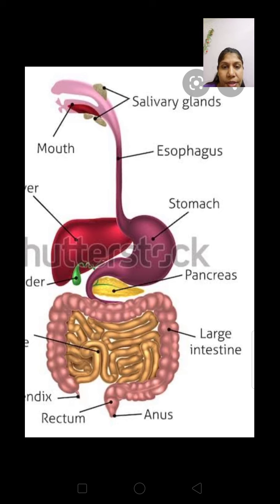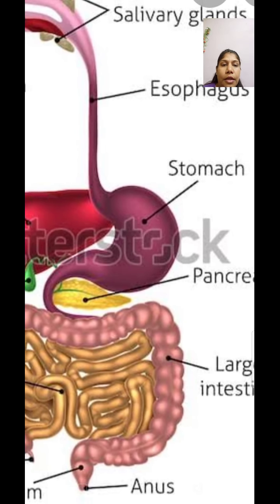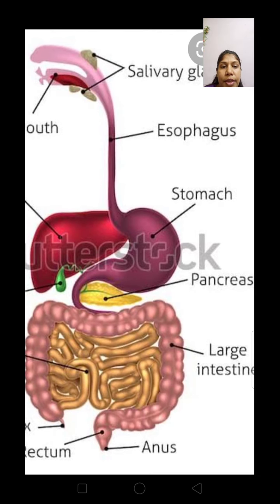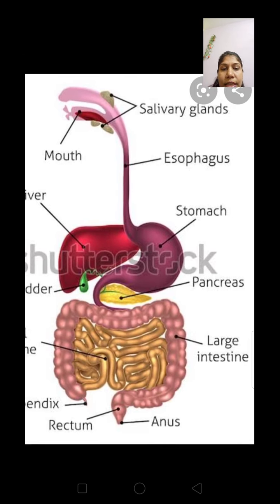Here in the stomach, hydrochloric acid is secreted. Along with that, mucus makes the food soft. The stomach also makes the food churn with the help of muscular movement of its wall. So three main things happen in the stomach: churning of the food, and secretion of hydrochloric acid, which attacks the main protein part of the food. Here the protein nutrient is digested.